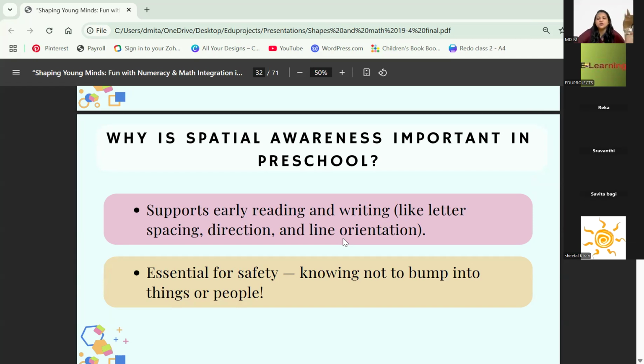It is also, and most importantly, essential for safety. If they get an idea, okay, there is a car coming towards me, I am not supposed to go near it because if I go, I may get hurt. So that is what understanding comes to, okay, now the car is coming from here, so I have to move a little away from it. Where away, how away, that's what we understand.